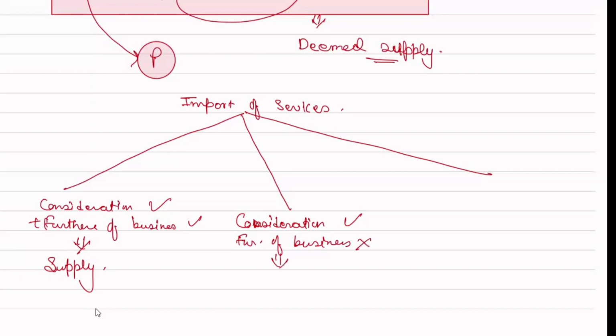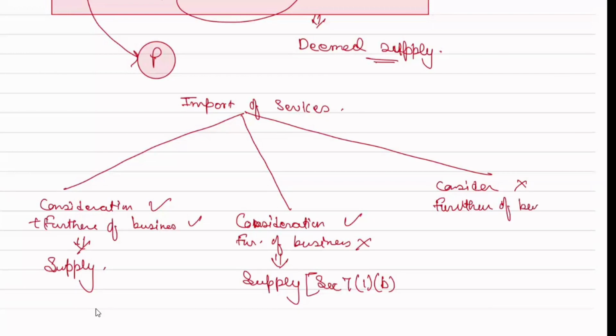Supply sir, supply. If I ask the section, can anyone tell? 7B. 7(1)(b). Yes, 7(1)(b). Okay, now next, no consideration. Okay, no furtherance of business.